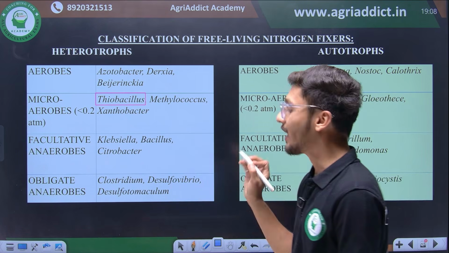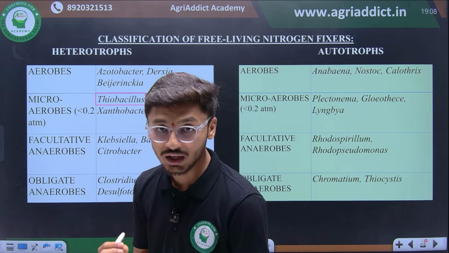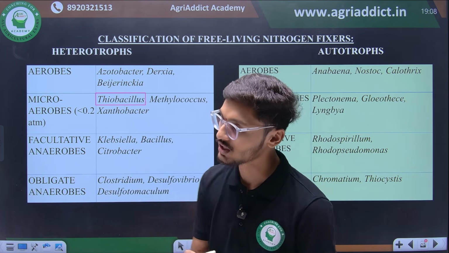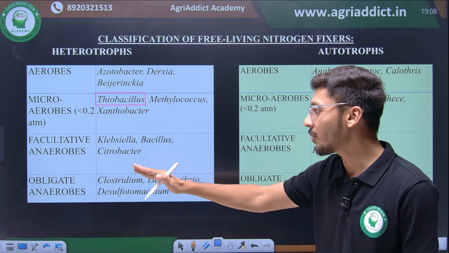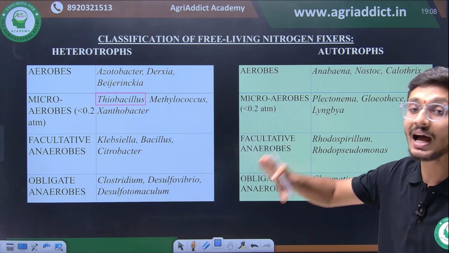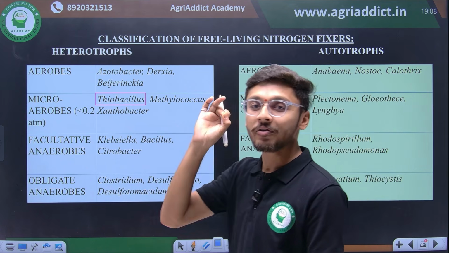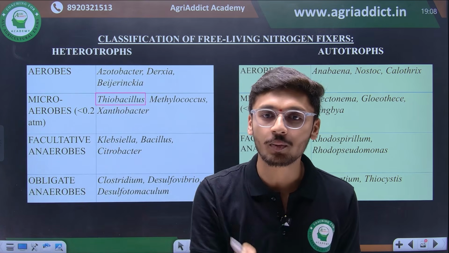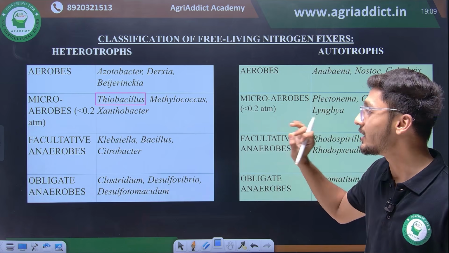Then there are facultative anaerobes. What are facultative anaerobes? Facultative anaerobes are those organisms who are primarily aerobes but can survive under anaerobic conditions. So free living heterotrophic facultative anaerobic organisms include Klebsiella, Bacillus and Citrobacter. बिल्कुल भी भूलना नहीं है, दिमाग में फिट बिठा लेना है कि अगर कोई पूछे फ्री लिविंग हेटरोट्रोपिक फैकल्टेटिव एनारोबिक ऑर्गेनिजम्स कोई होगा तो वो है Klebsiella, Bacillus and Citrobacter.